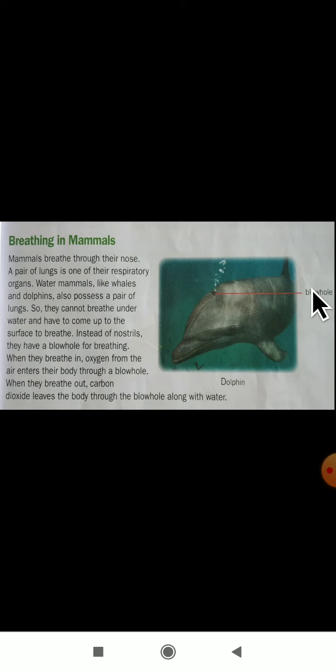Next one is the breathing system in birds. Even the birds will breathe through their lungs. Next one is breathing in mammals. The breathing system in mammals is the nose, and in the case of dolphins and whales it is the blowhole. With the help of that blowhole, the whales and dolphins will exchange their gases, nothing but the breathing process.